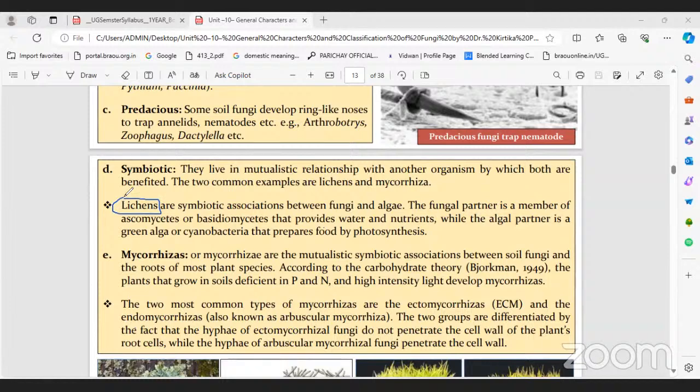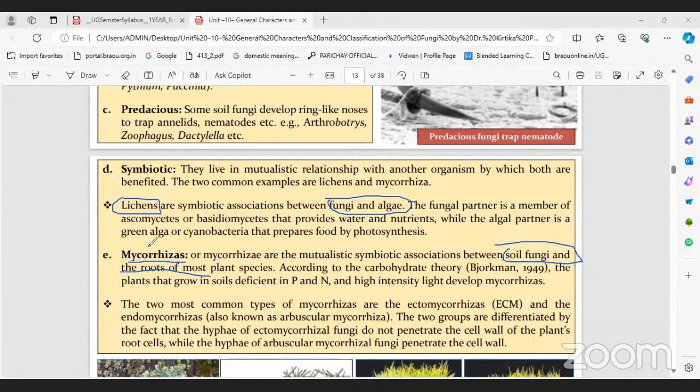What are the partners in lichens? Yesterday we discussed algae and fungi. The association between the algae and fungi is called lichen, and also mycorrhizas. Mycorrhiza is the symbiotic association between soil fungi and the roots of most plants. Rhiza means root, myco means fungi.